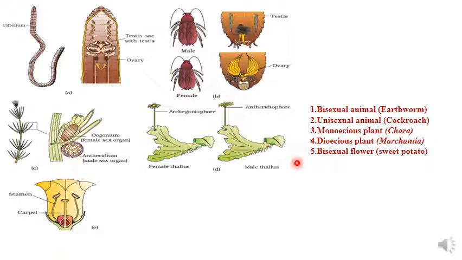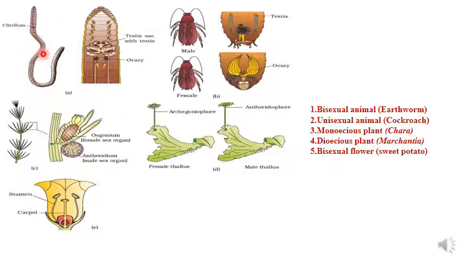So this is a diagram from your NCERT textbook. Here the first figure shows bisexual animal, that is earthworm. So we have studied that earthworm is a hermaphrodite, that it is bisexual animal.